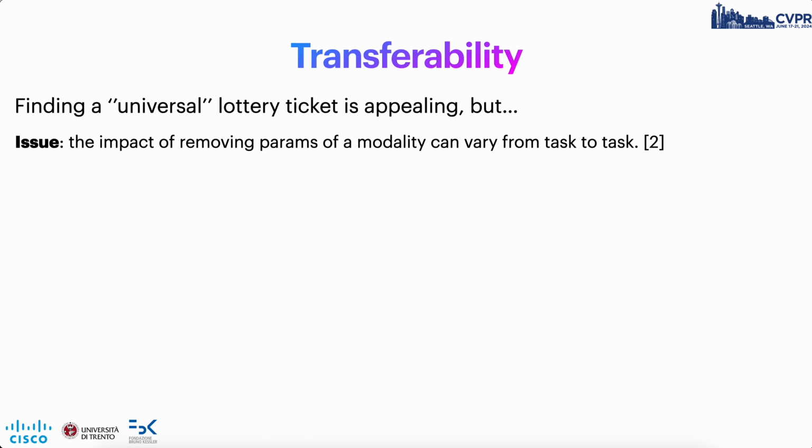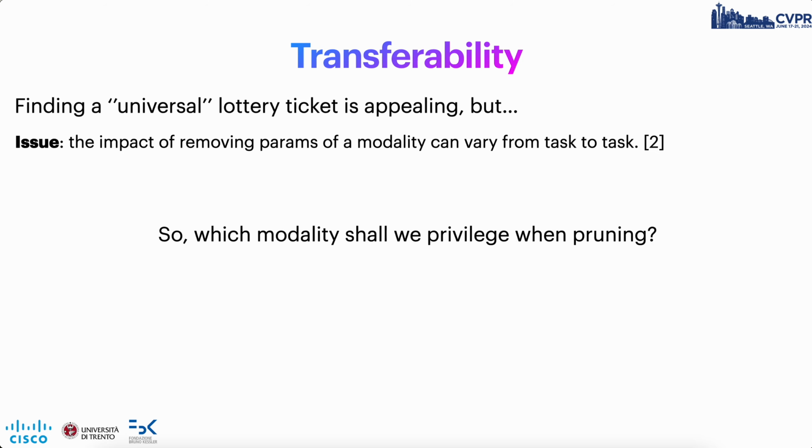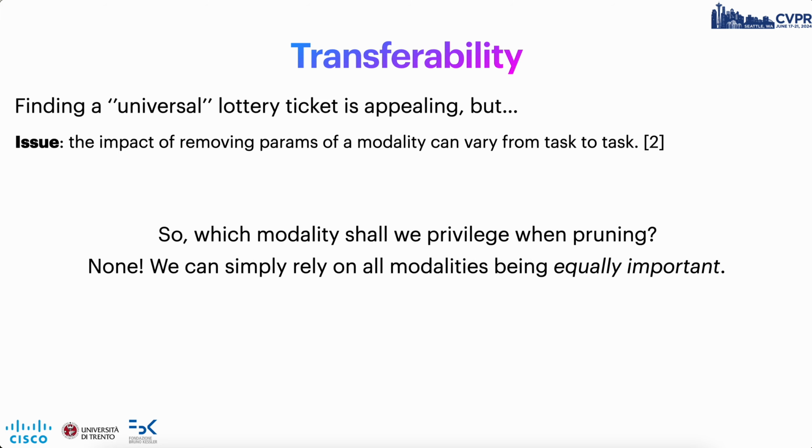Now let's move to the second challenge of our setup, which is transferability. Indeed, while finding a universal lottery ticket is appealing, we have a core issue. The impact of removing the parameters of a specific modality may vary according to the task. So, for example, pruning some parameters from the vision encoder may have a different impact on image text retrieval than it has on image captioning. So, which modality shall we privilege when pruning? And the answer that we give in this paper is none. And the rationale is very simple. Since no prior knowledge is available on the downstream tasks, then one can assume that all modalities are equally important and allocate the same global sparsity in different modality groups.